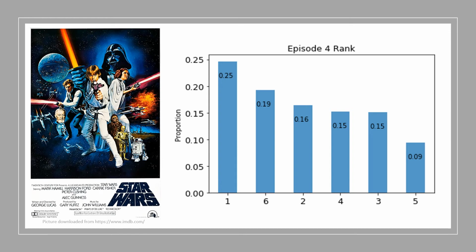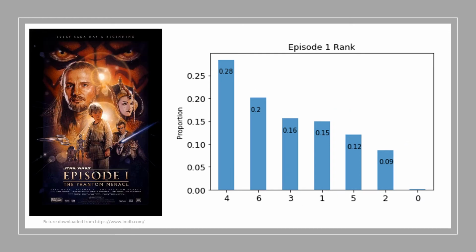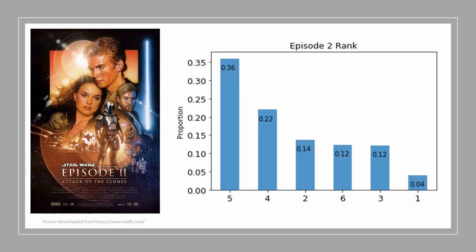25% of people ranked 1, while 19% of people ranked 6. For episode 1, most people ranked 4, which occupied 28%, followed by 20% of people who ranked 6. For episode 2, 36% of people ranked 5, while only 4% of people ranked 1.